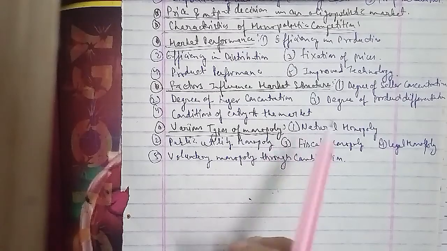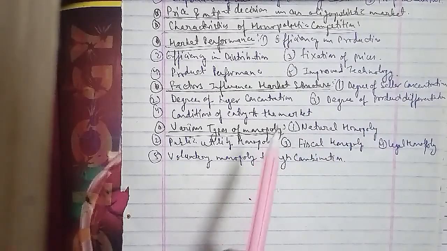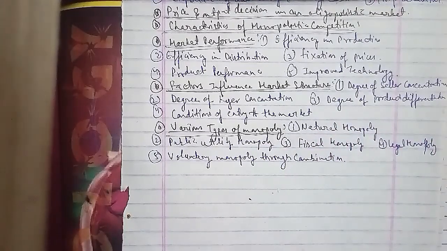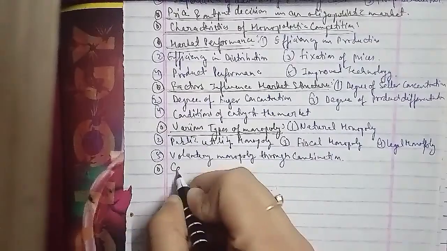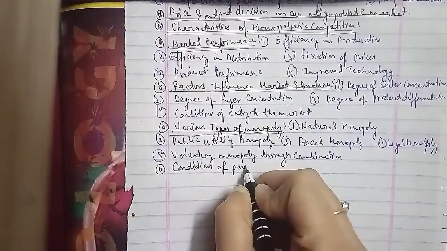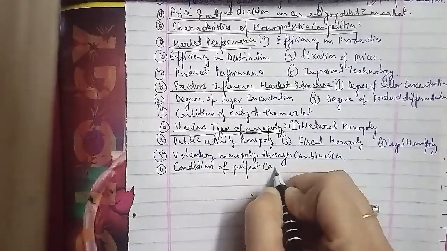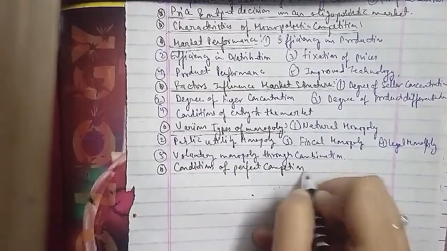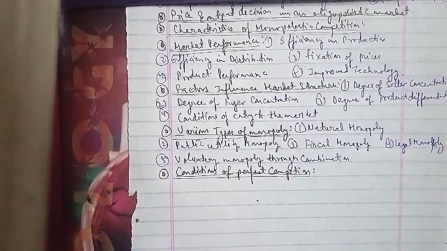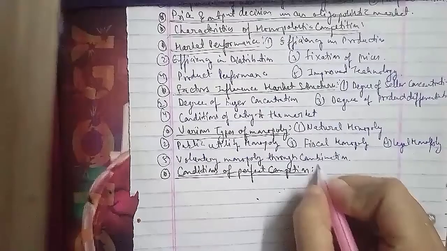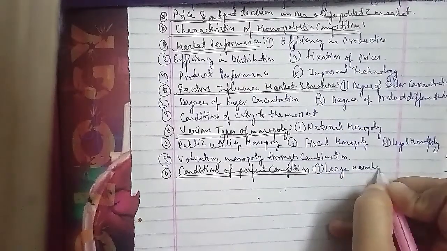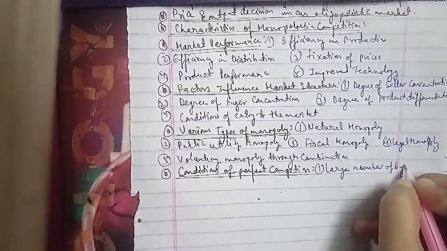The conditions of perfect competition are: the first is a large number of buyers and sellers.